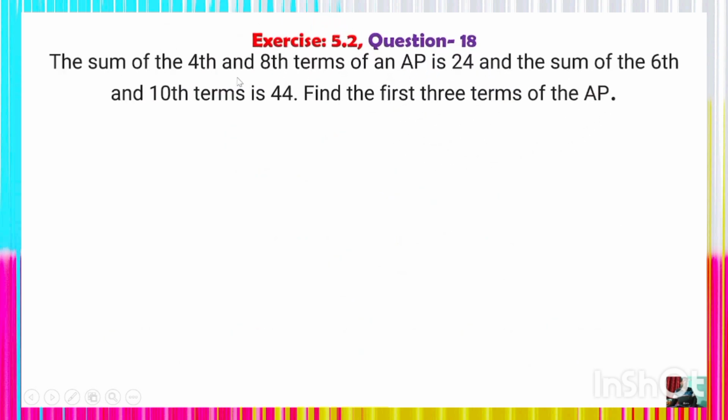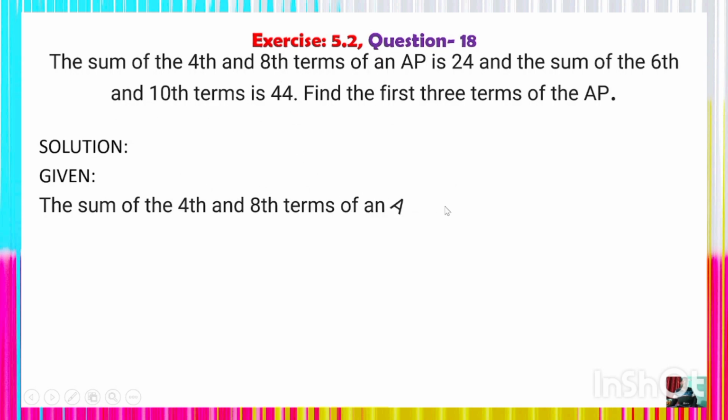The sum of the 4th and 8th term of an AP is 24. The sum of the 6th and 10th term of the AP is 44. Find the first 3 terms of the AP. Look at the solution here. Given that the sum of the 4th and 8th term of an AP is 24. Look carefully, what is given? It means 4th term plus 8th term is equal to 24. It means A4 plus A8 is equal to 24.